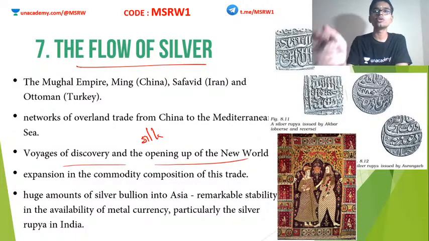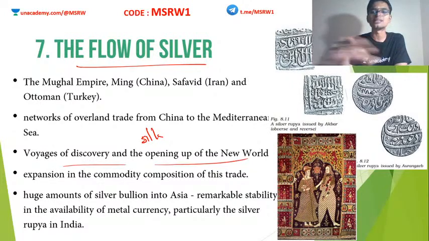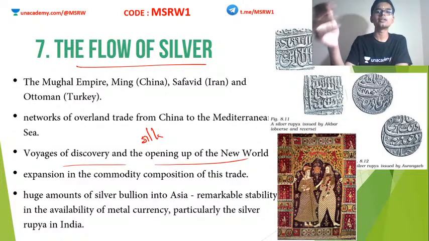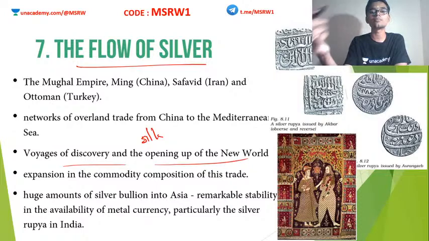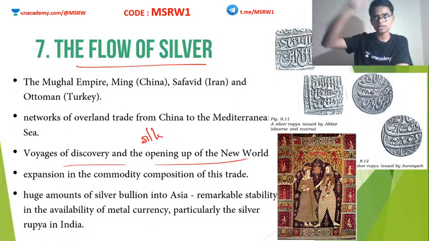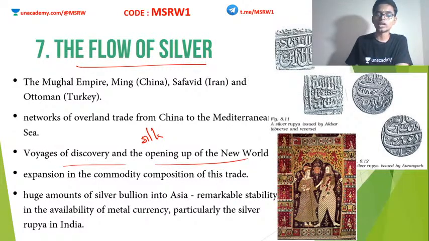I think you already know that Earth was once considered a flat disk, and eventually we started understanding that Earth is round. One of the prominent reasons for this discovery was the travels of people like Ferdinand Magellan, who traveled around the globe. So all these voyages and discoveries started coming up around this era.